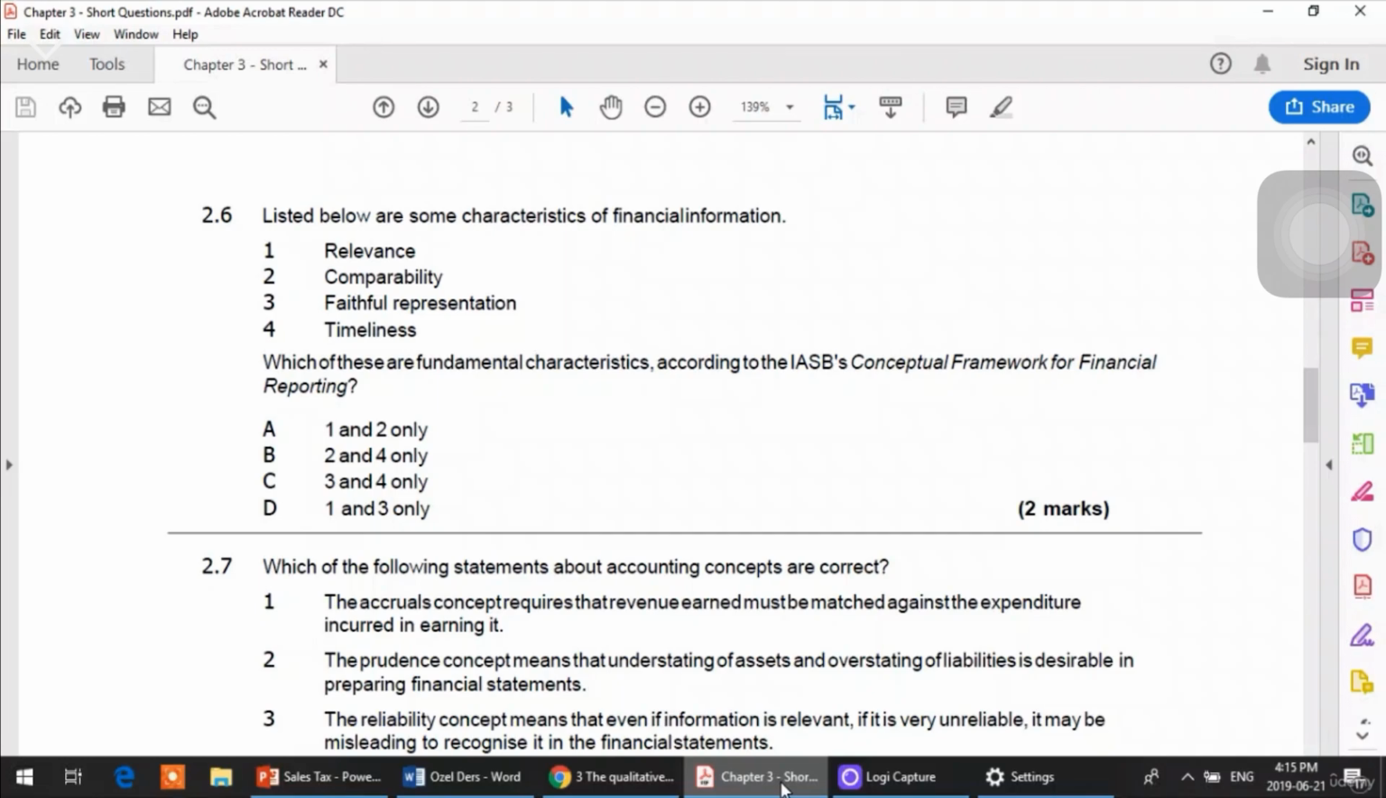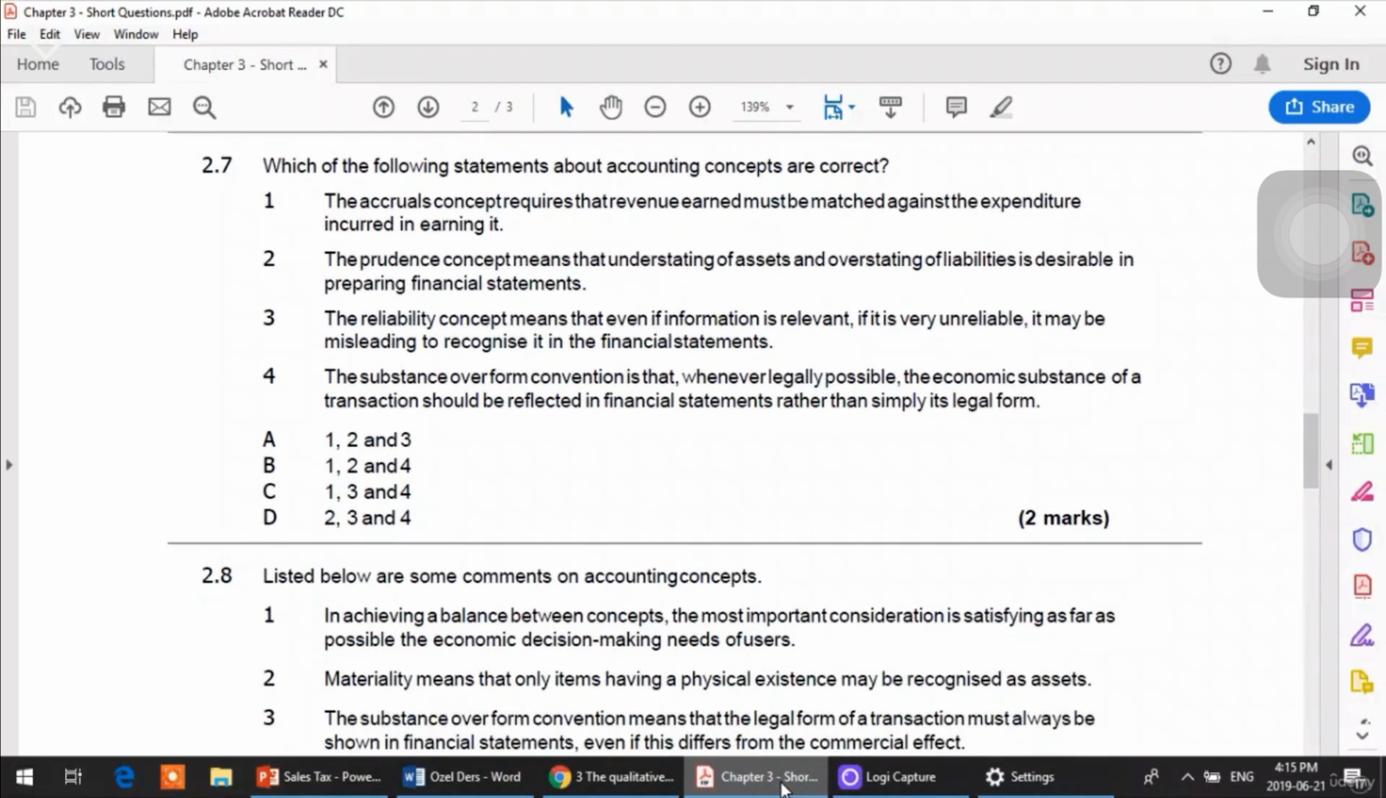If you remember the theory, good; if you do not, then you should go back and see the slides and listen to it again. It is relevance and it is faithful representation. You just have to remember that the information presented should be relevant and should be presented with faithful representation.